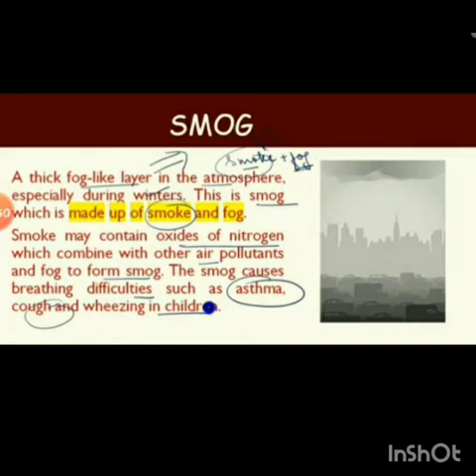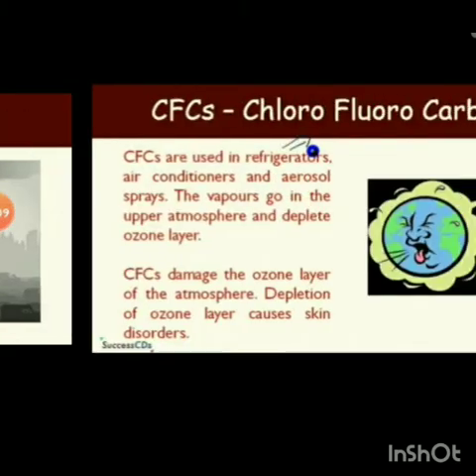So, how is this smog formed? Smog which contains oxides of nitrogen, which combine with the air pollutants present in the air, and fog, it forms smog. The smog causes breathing difficulties such as asthma, cough, and wheezing in children.